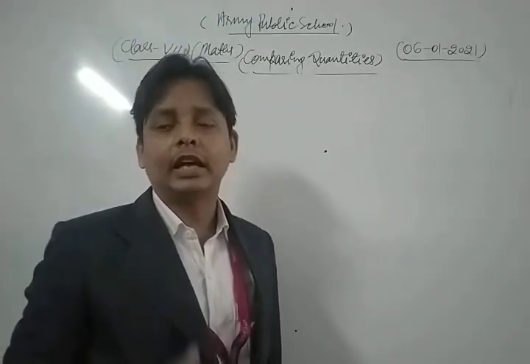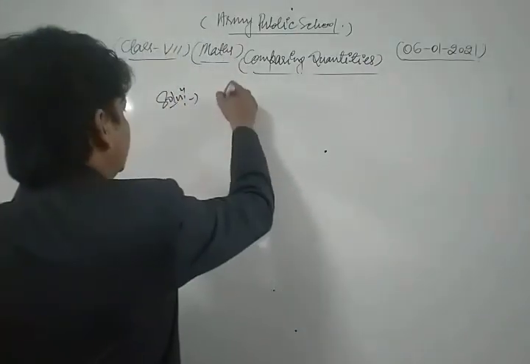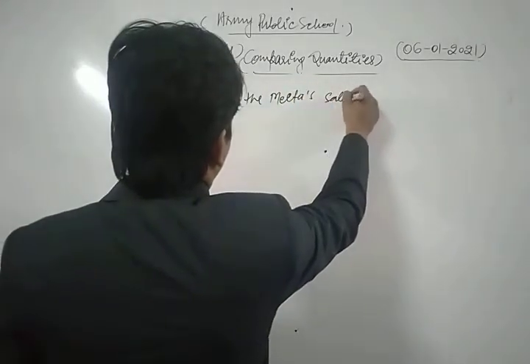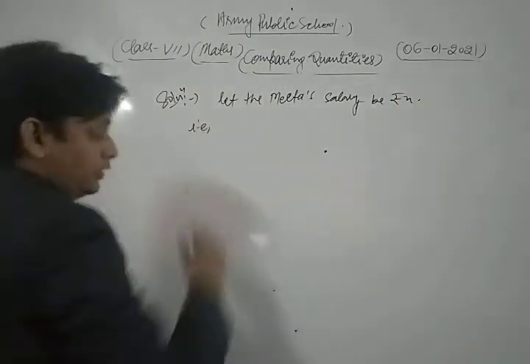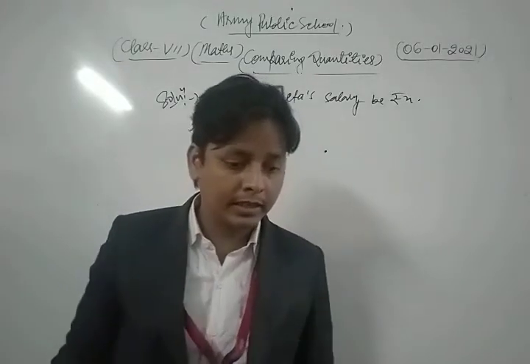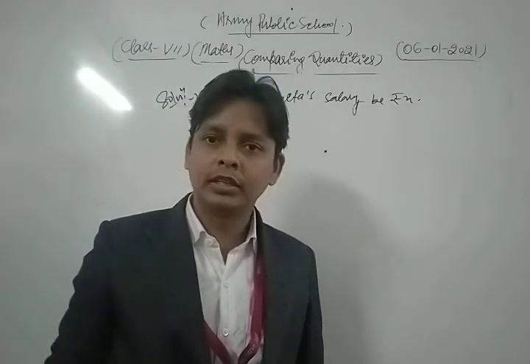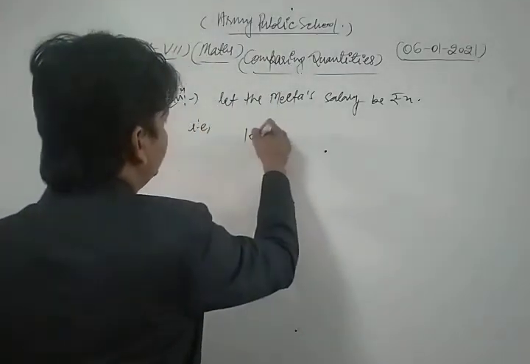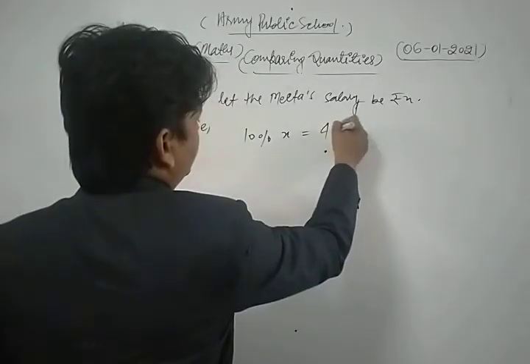So first of all, let Meeta's salary be rupees x. Meeta saved rupees 4,000 of her salary. If this is 10% of her salary, it means 10% of her salary x is 4,000. This is 4,000 here.